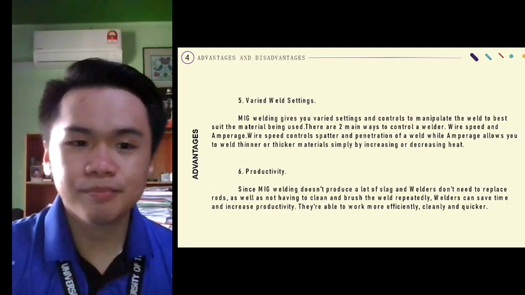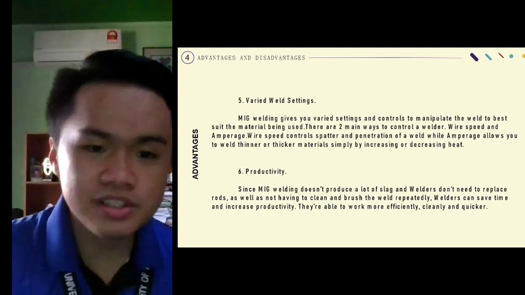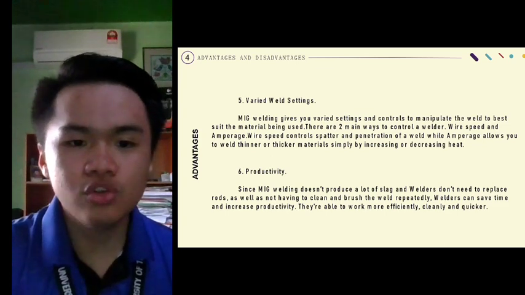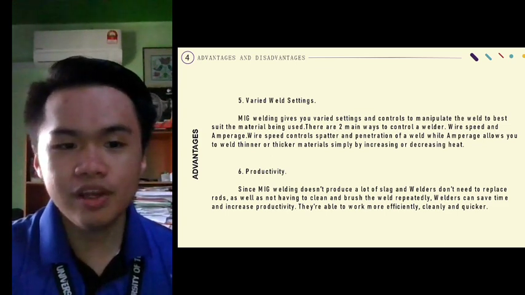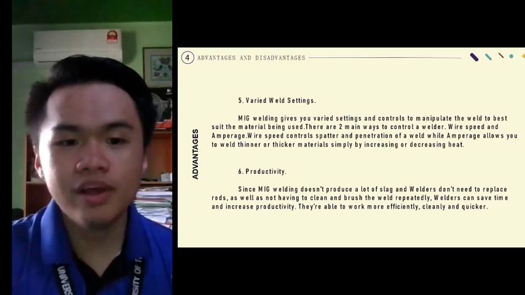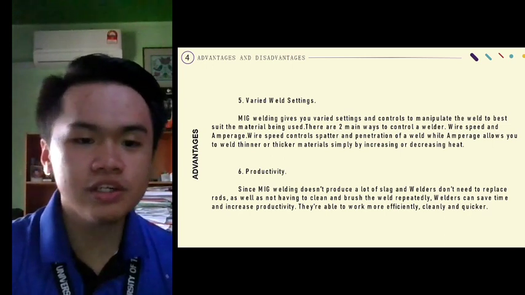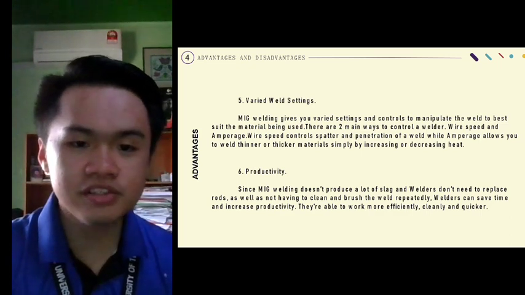Number 5, varied weld settings. MIG welding gives you varied settings and controls to manipulate the weld to best suit the material being used. There are two main ways to control a welder: wire speed and amperage. Wire speed controls spatter and penetration of a weld, while amperage allows you to weld thinner or thicker materials simply by increasing or decreasing heat.